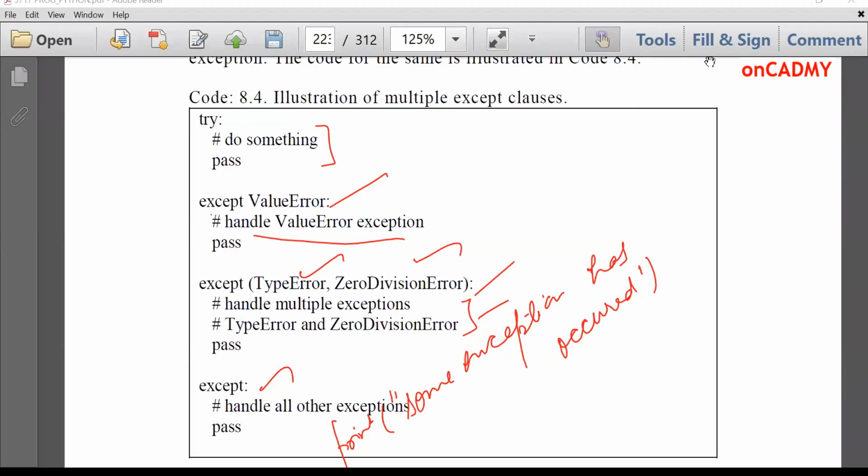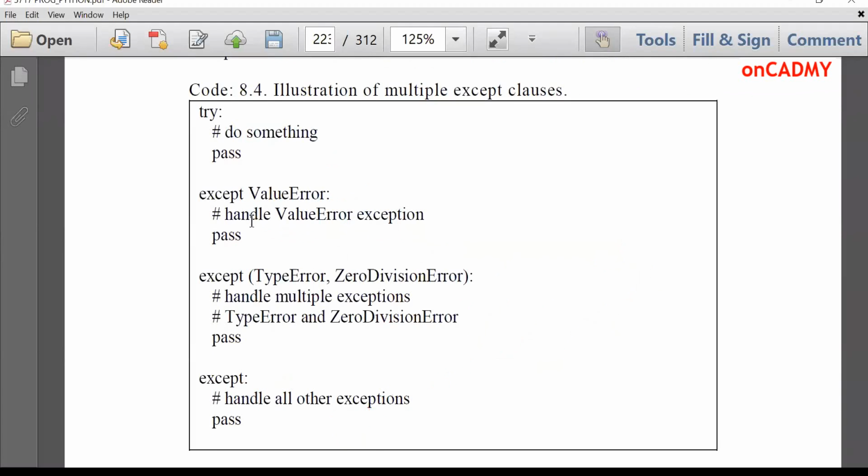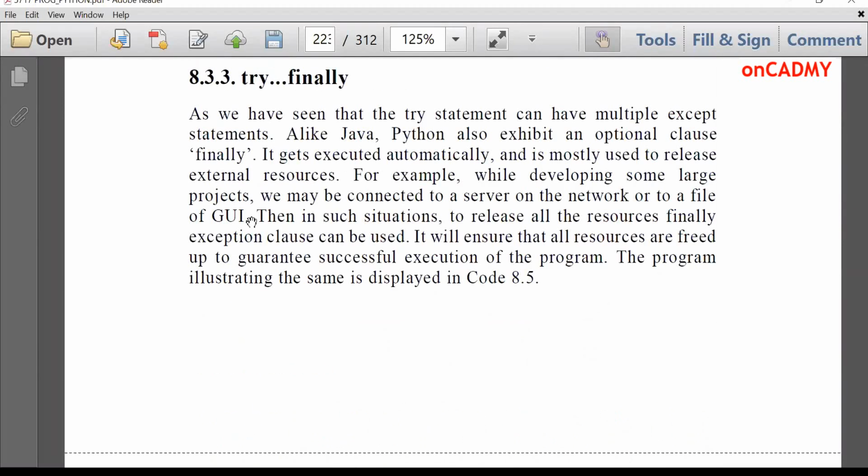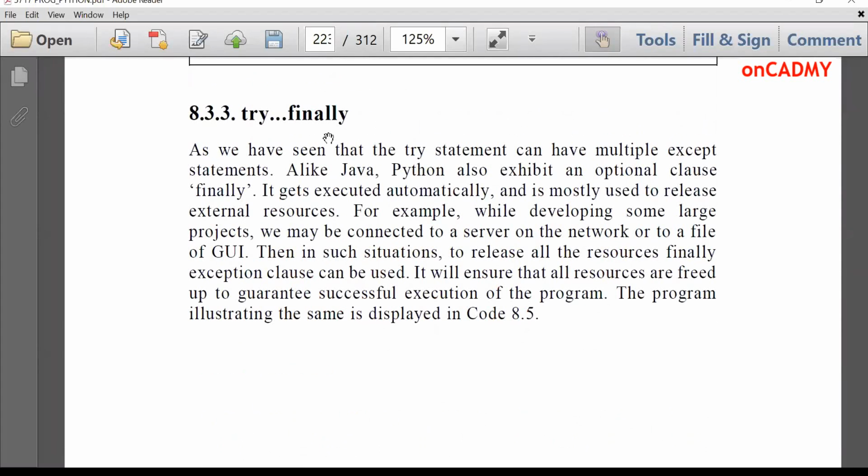Then next is try and finally. It is very important to write finally. What does it mean? As we have seen, a try statement can have multiple except statements. Unlike Java, Python also exhibits an optional clause finally. This finally clause is also available in Java and it performs a similar function as it performs in Java. It gets executed automatically and is mostly used to release external resources.